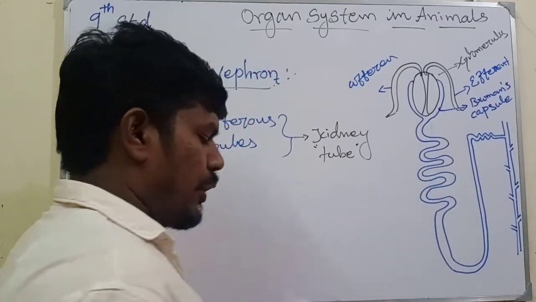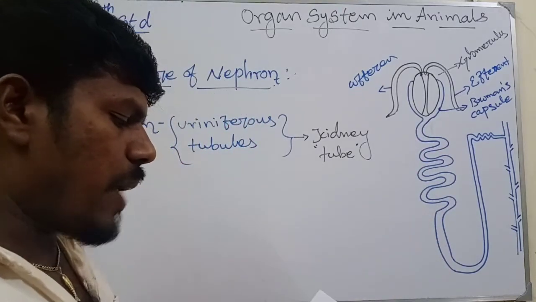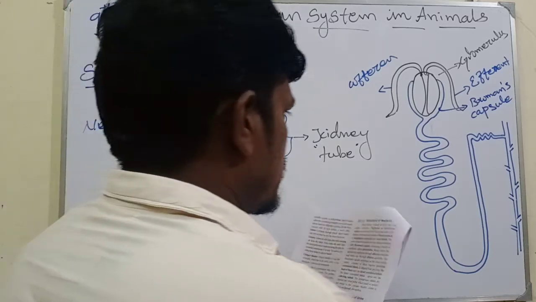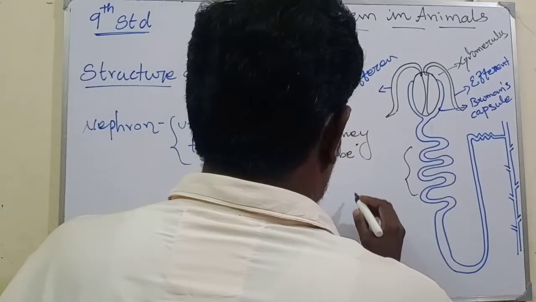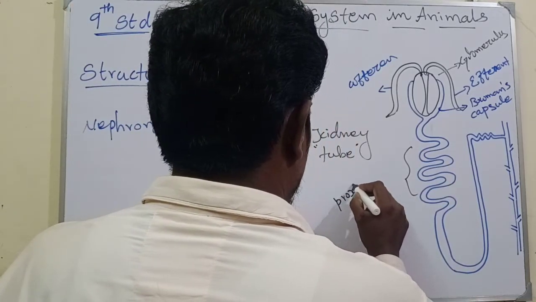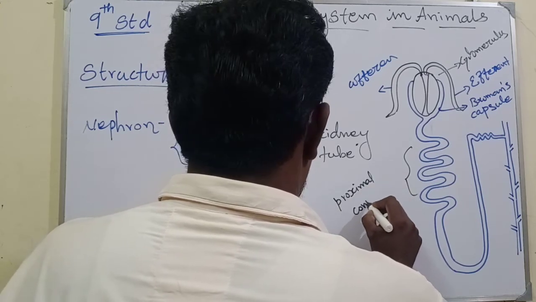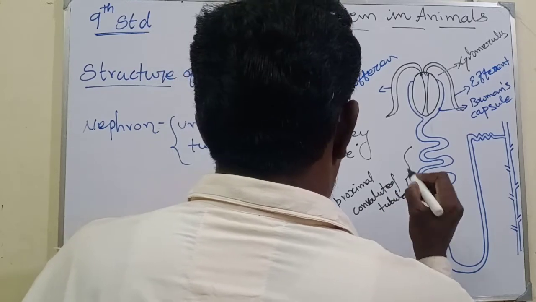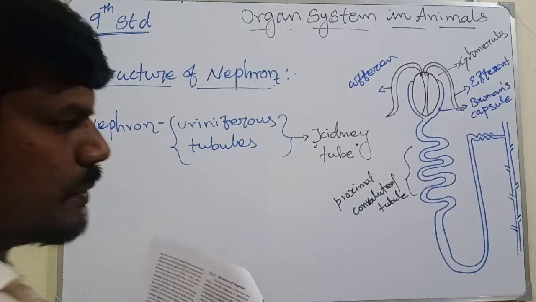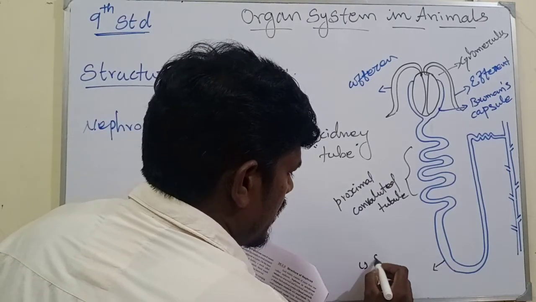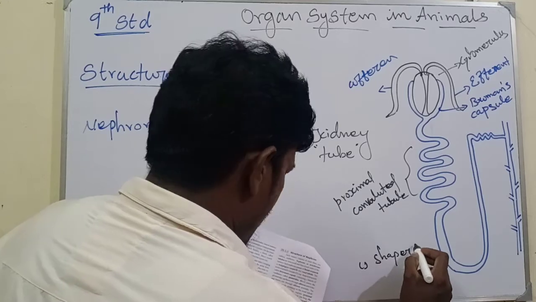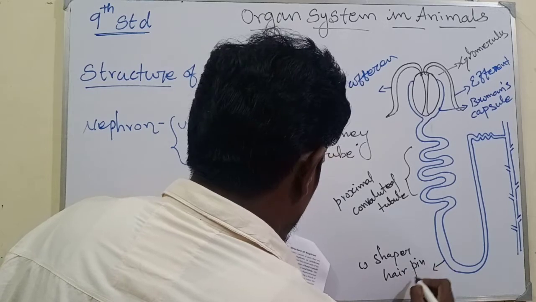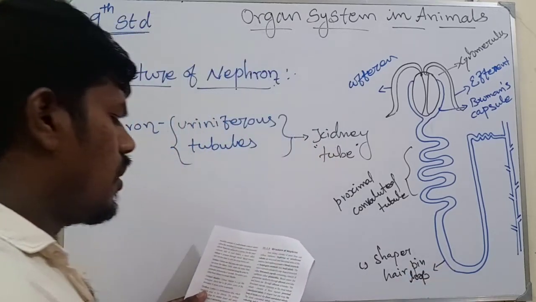The renal tube has the proximal convoluted tube. This is the proximal convoluted tube. Then comes the U-shaped hairpin loop. This is the U-shaped hairpin loop, the loop of Henle.